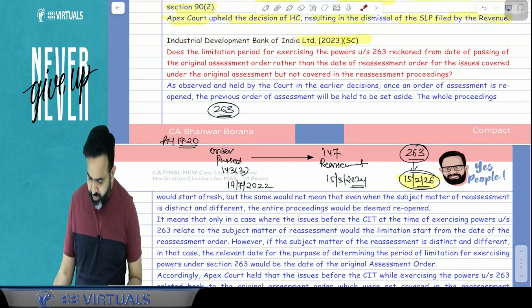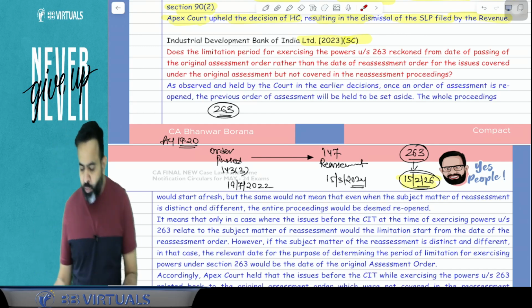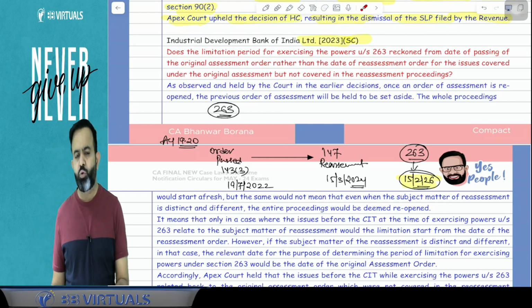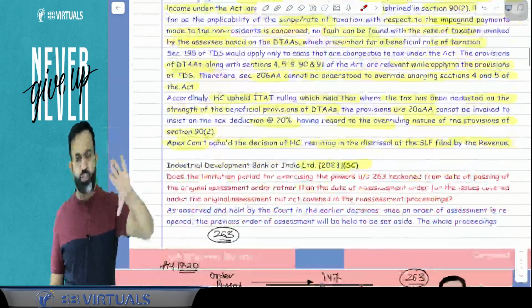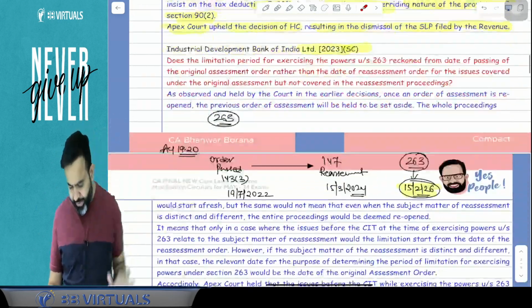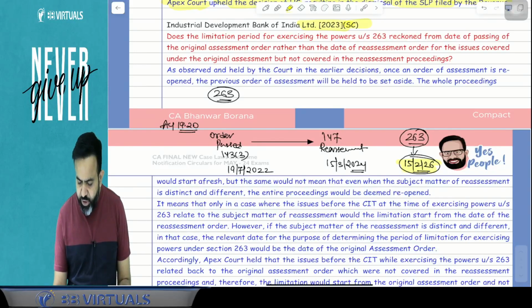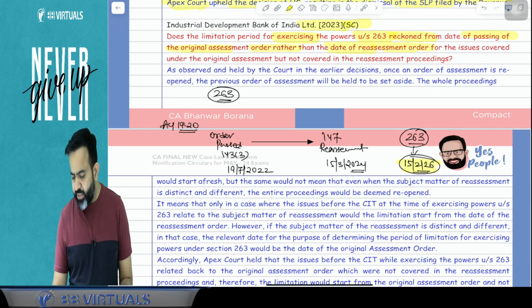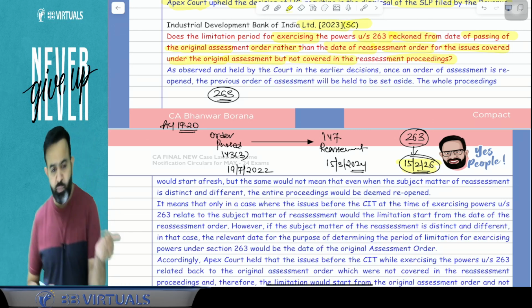What happened here? Industrial Development Bank of India Limited, 2023 Supreme Court judgment. So guys, all 5 case laws are from the Supreme Court 2023. Does the limitation period for exercising the power under section 263 reckon from the date of passing of the original assessment order rather than the date of the reassessment order, for the issue covered under the original assessment but not covered in the reassessment proceeding?